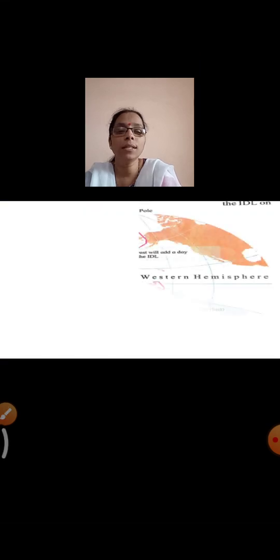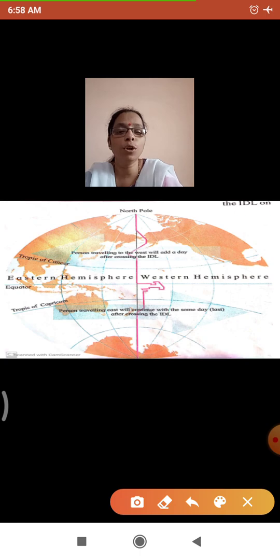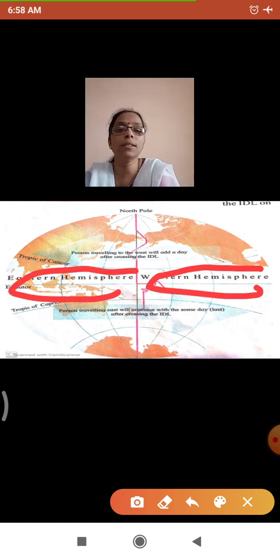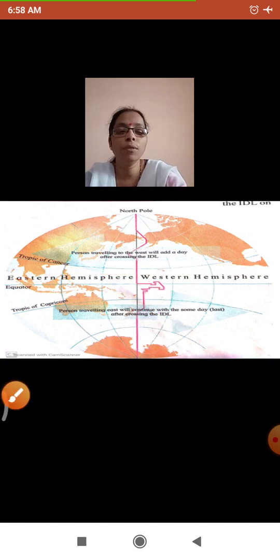Yes, just have a look at the picture on your screen. So you'll find that this is the western hemisphere and this is the eastern hemisphere. Then here you'll find that this part is the northern hemisphere and this is the southern hemisphere. Yes, so you'll have understood what is a hemisphere.